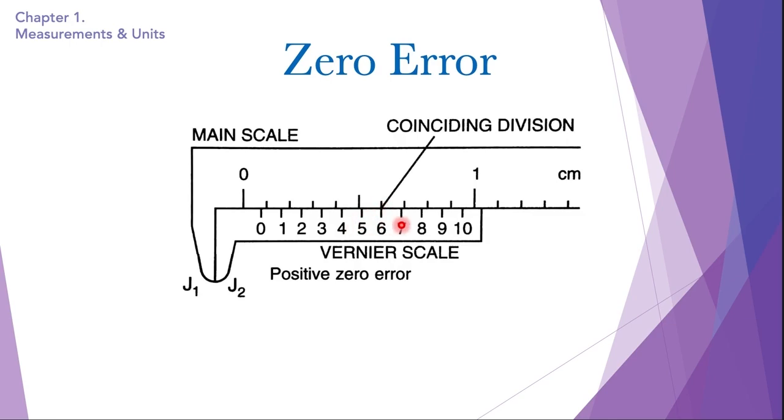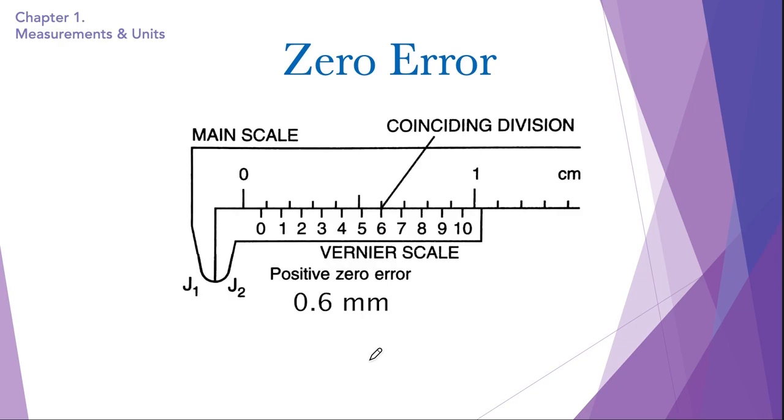Now we're going to read the vernier scale from this 0. So we're going to read it from the left side, the way we read it, 1, 2, 3, 4, 5, because it is a positive zero error. So 1, 2, 3, 4, 5, 6. 0.6 millimeter is the positive zero error this vernier calipers has.